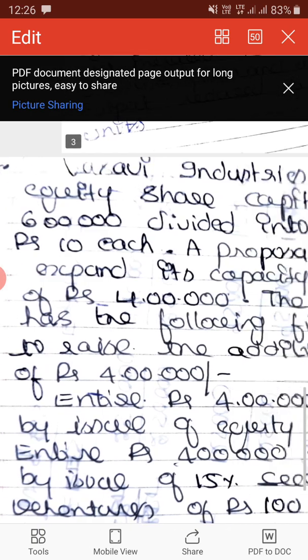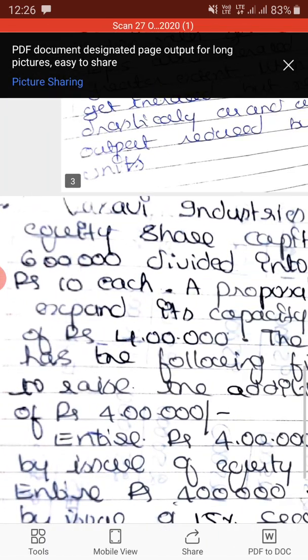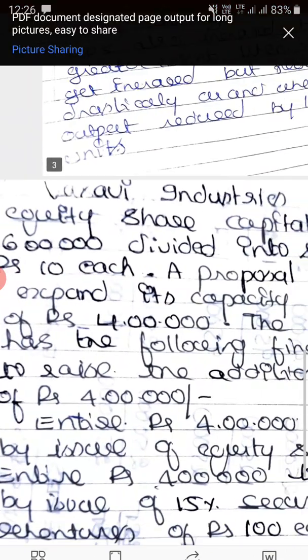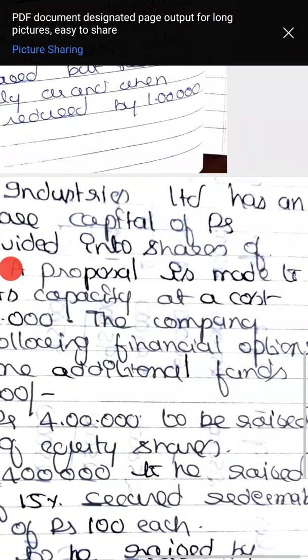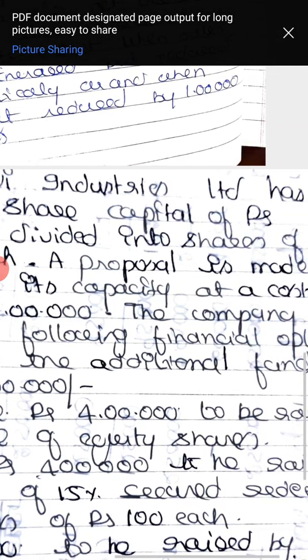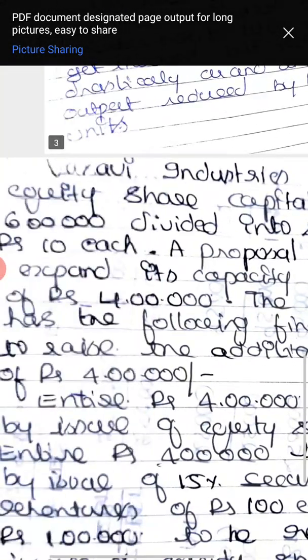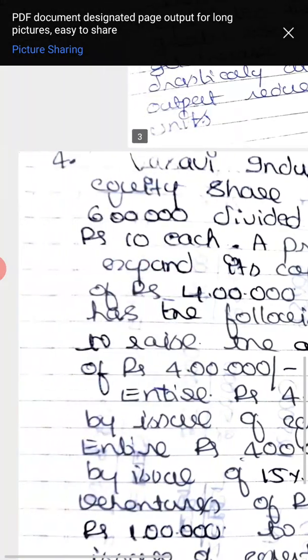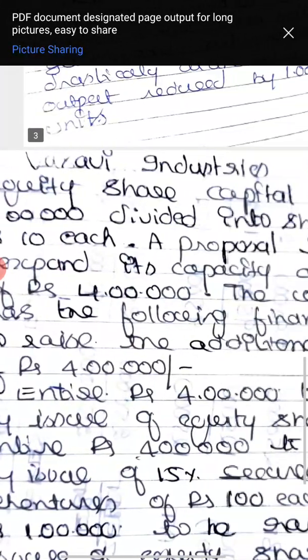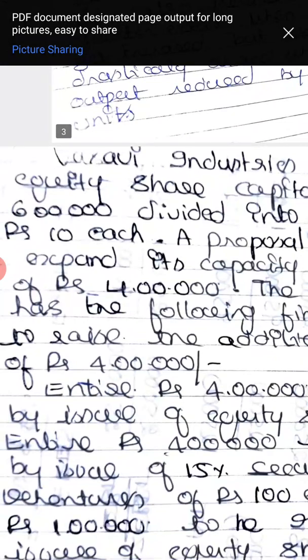The problem says that Lakshmi Industries Limited has an equity share capital of rupees 6 lakh divided into shares of 10 each. So its existing capital structure consists of only equity. Try to understand, its existing capital structure consists of only equity. A proposal is made to expand its capacity at a cost of rupees 4 lakh. The company has the following financial options to raise that additional fund of rupees 4 lakh. It means the organization is in need of rupees 4 lakh.